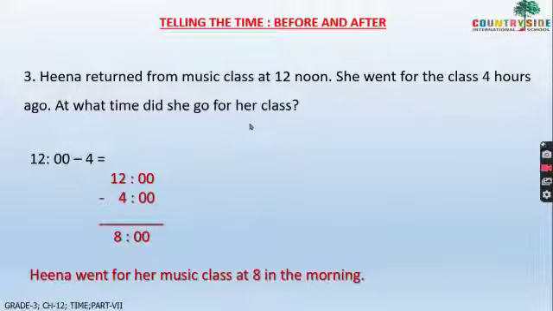Now, before is there, ago is there. So what do we have to do? We have to do subtraction. So 12 minus 4 is equal to 8. So at 8 o'clock she went for her classes. Hina went for her music class at 8 in the morning. Understood, children? With these before and after words, you have to be very careful while solving this type of sums.